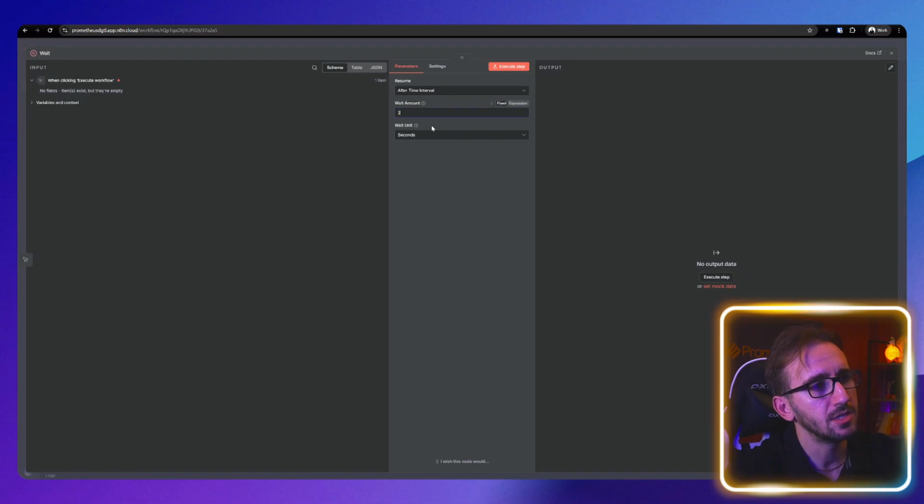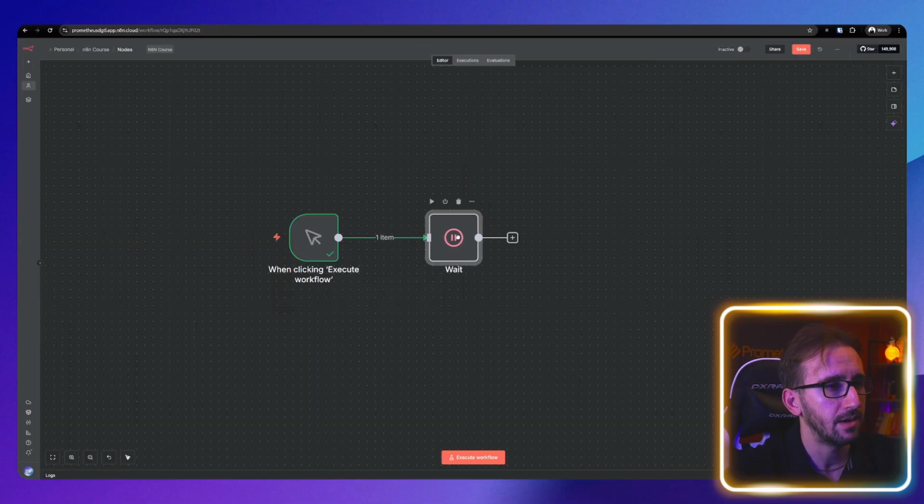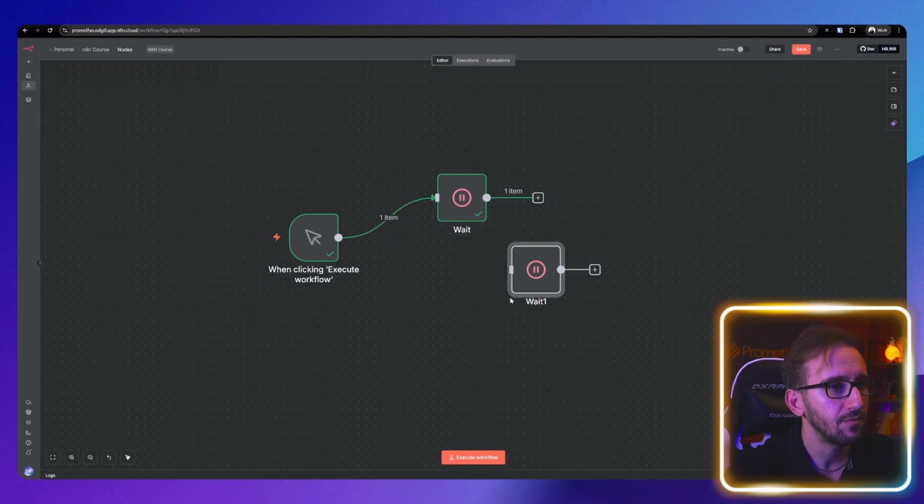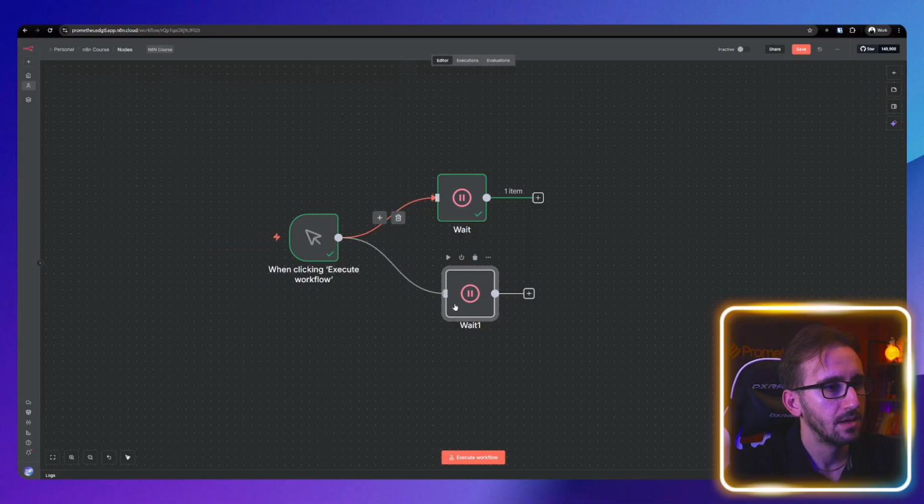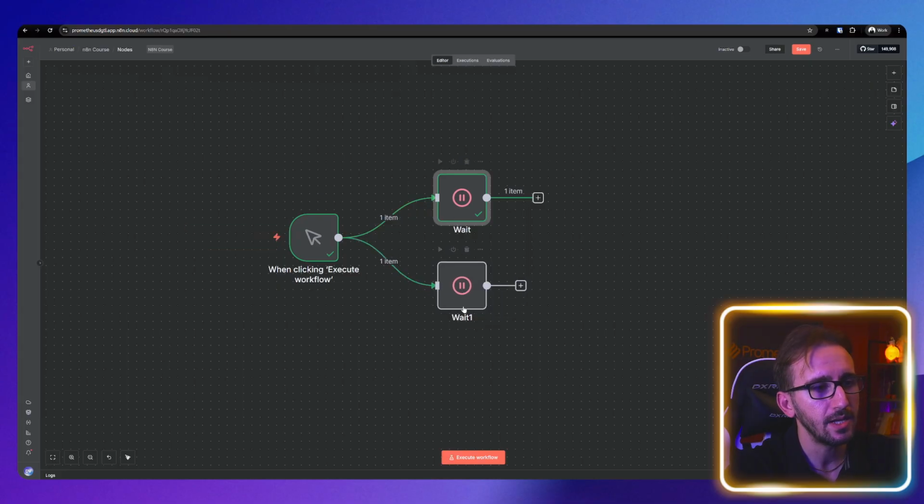So this node just waits a specified amount of seconds, minutes, hours, or days, a unit of time, and a specified amount, and it's basically blocking the execution right there. So if we execute it, you will see that we wait for 2 seconds, and then the execution continues. Okay, so if we duplicate that, what do you think is going to happen? Which is going to run first, the wait or wait one?